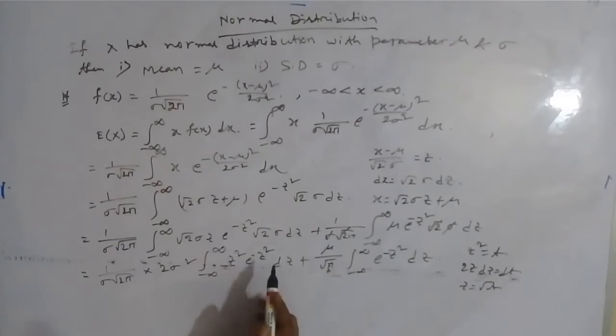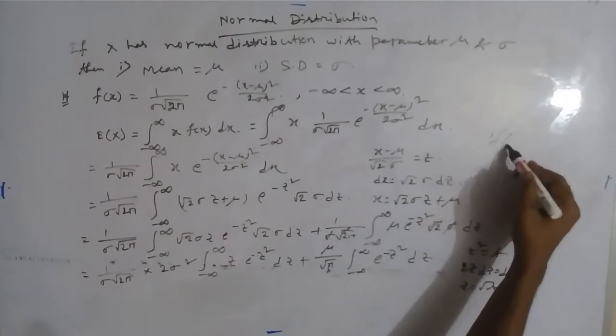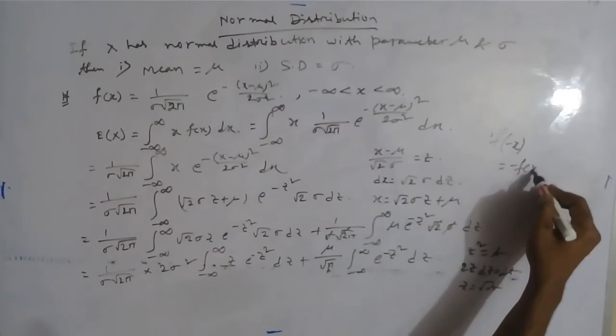This will be z, not z square. Now before substituting, to simplify the integration, we can check whether the functions we are integrating are even or odd. If you put minus z in place of z, you find that it is an odd function. The definition of an odd function, you know, is f of minus x equal to minus f of x.